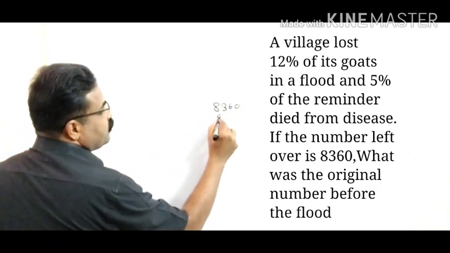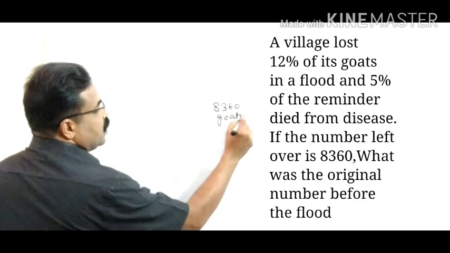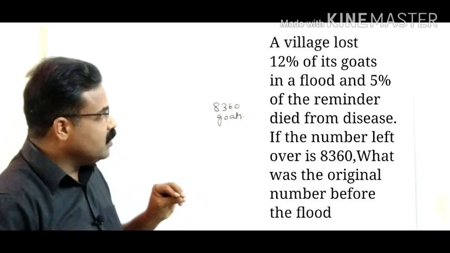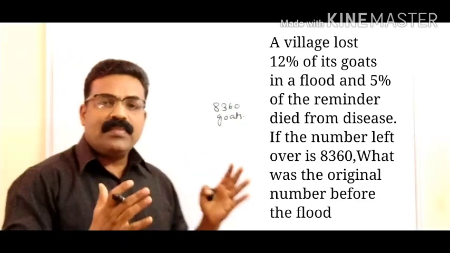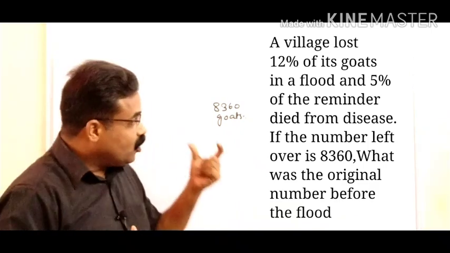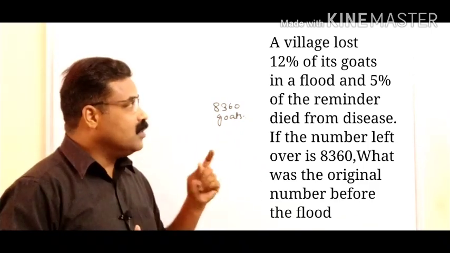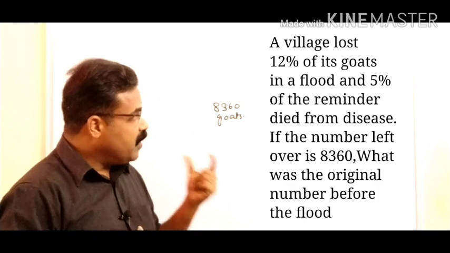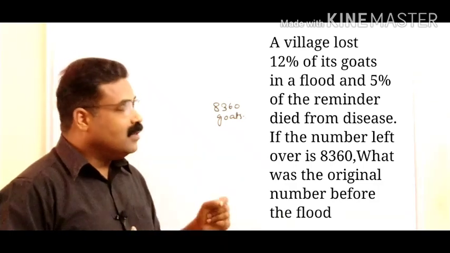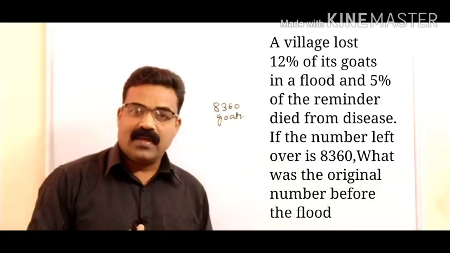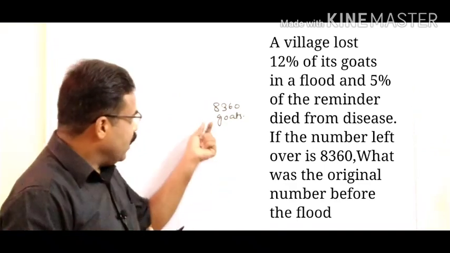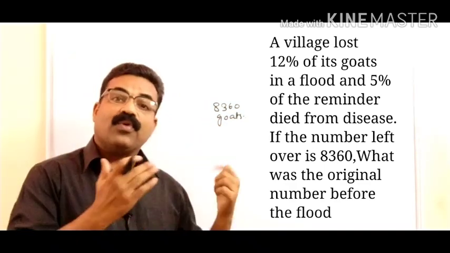8360 gods. What is given in the question is, there are some number of gods in a village. 12% of the gods were lost. 5% of the remainder died because of some disease. What is left is 8360. So what was the original number?